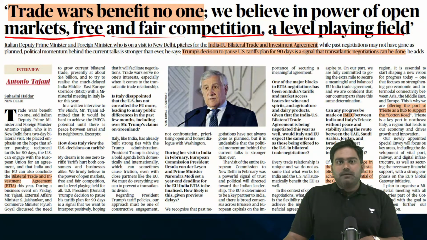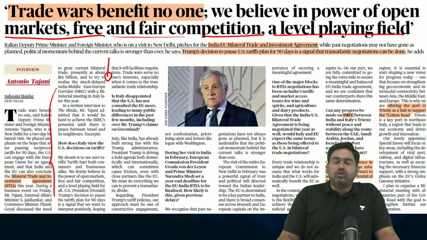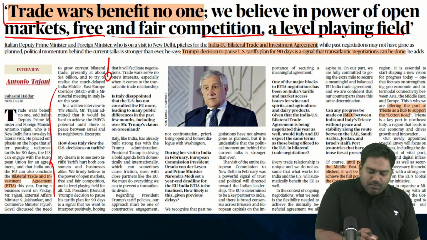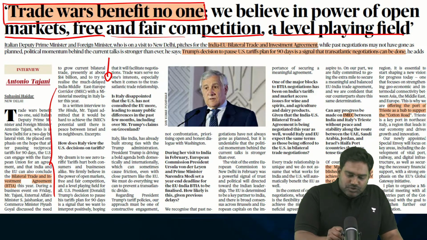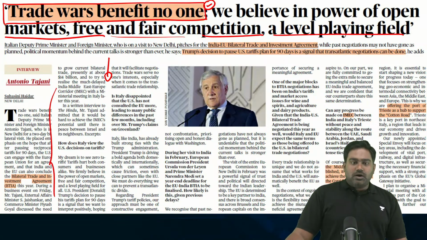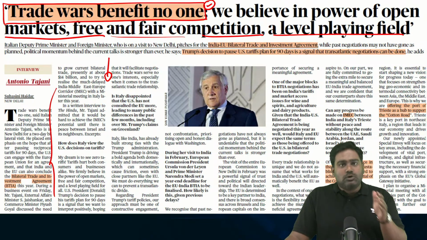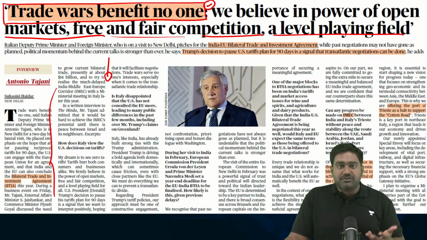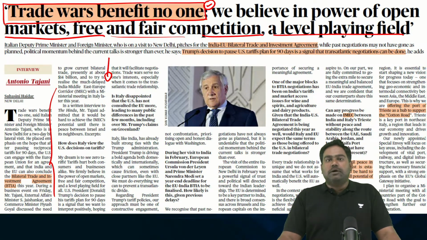This Italian leader, the Foreign Minister and Deputy Prime Minister, is very clear that Trump's policies might be looking to protect American interests, but it is disrupting the global world order and economic stability. Because the global economy requires stable, predictable policies. Chaos is going to ruin the stability in the global economic order. So, this Italian leader has clearly pointed out that trade wars will not benefit anyone. Trade wars are going to hurt every country, including the US itself, which the Trump administration doesn't realize as of now because of the short-sightedness with which the administration is running these policies.